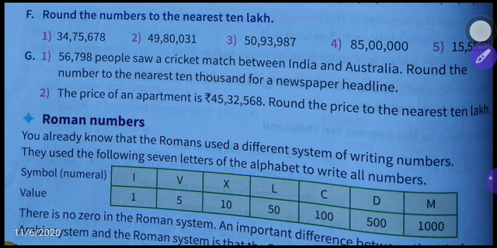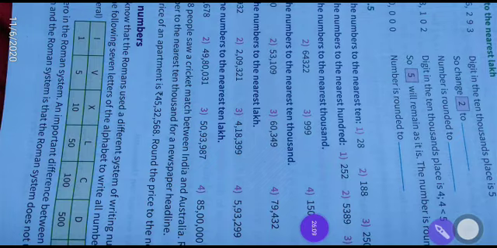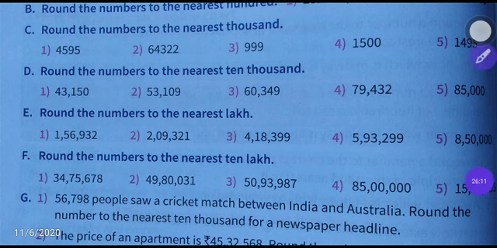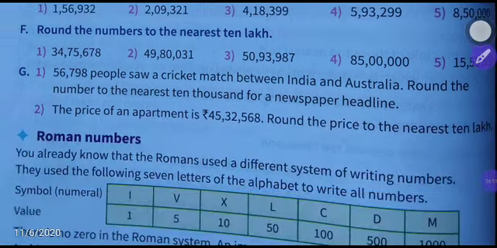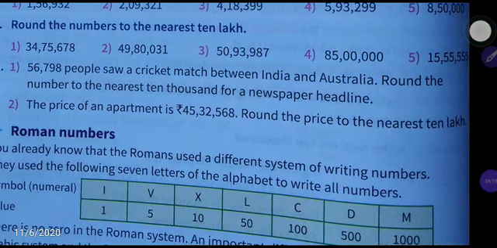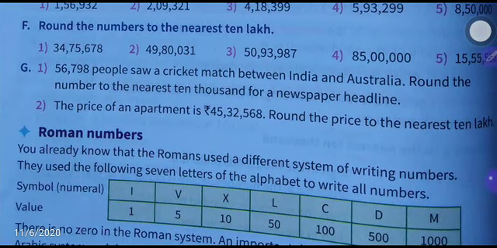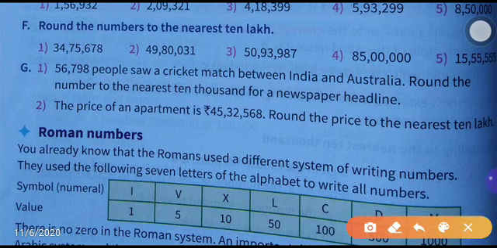The price of an apartment is rupees 45 lakh 32,568. Round the price to the nearest 10 lakh. Okay, so the price of an apartment is given as this much, 45 lakh 32,568. This price we have to round off to the nearest 10 lakh.